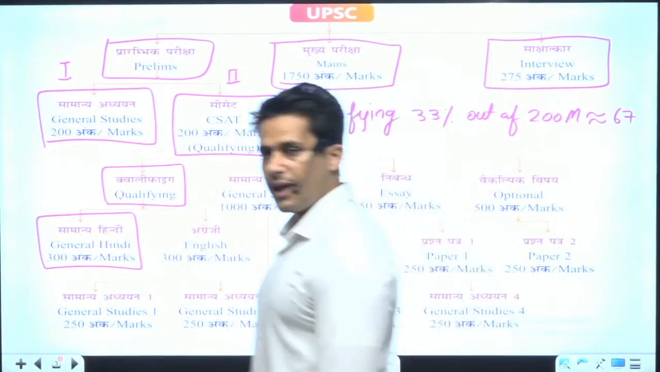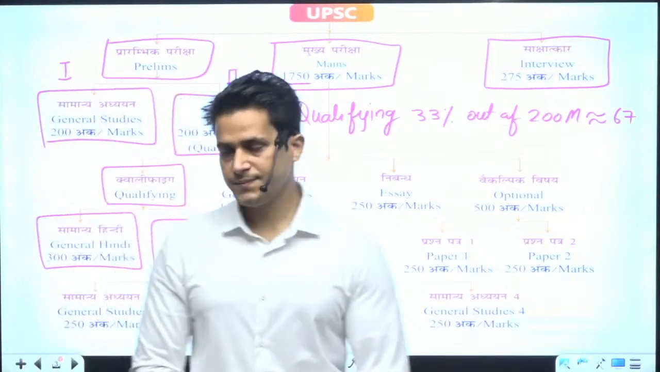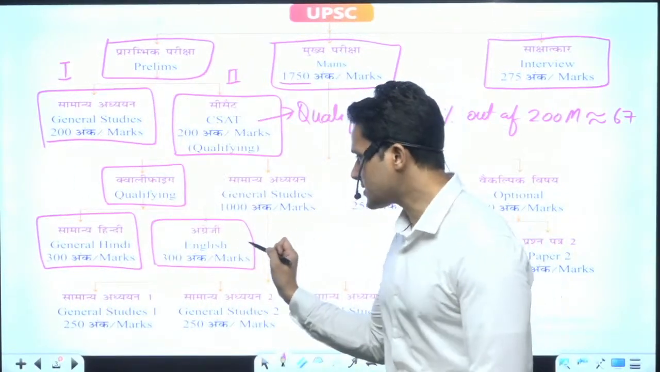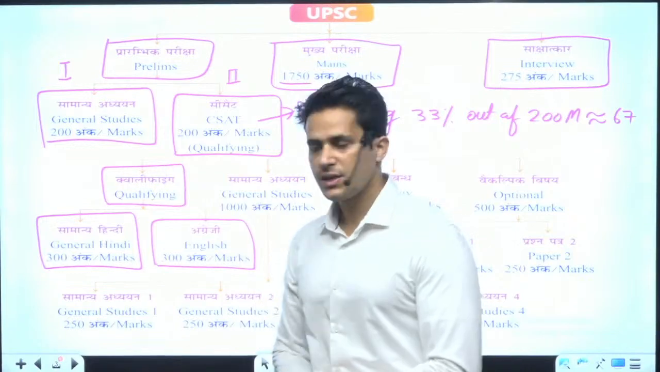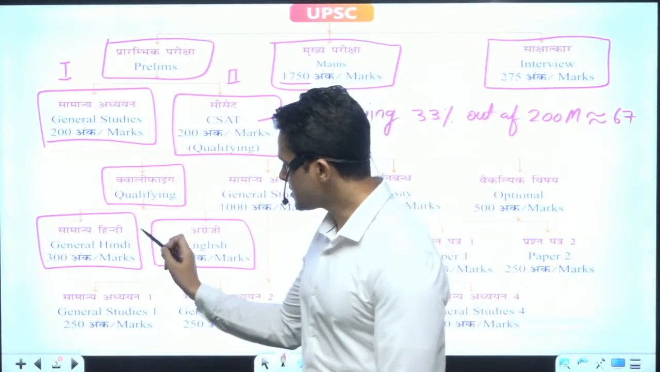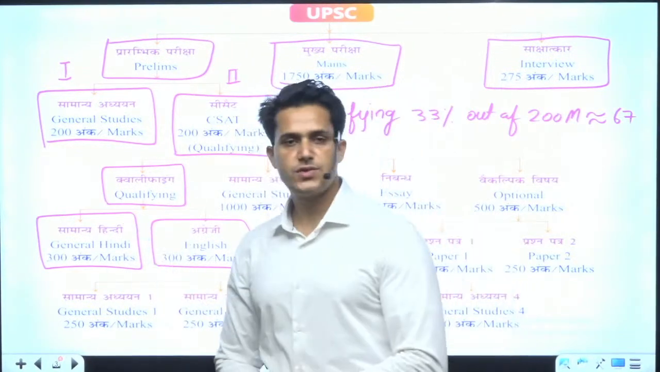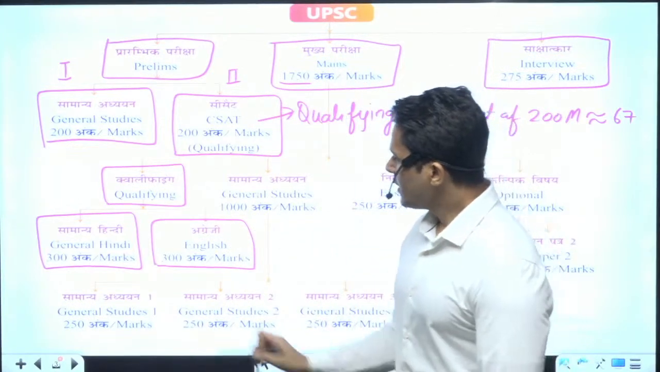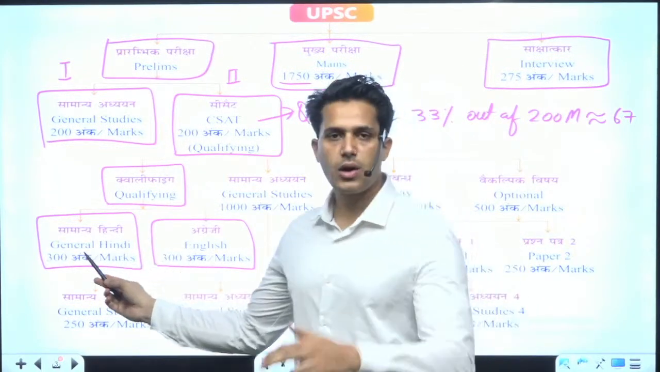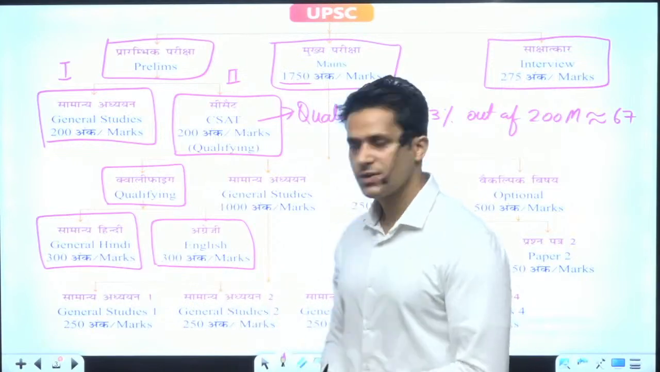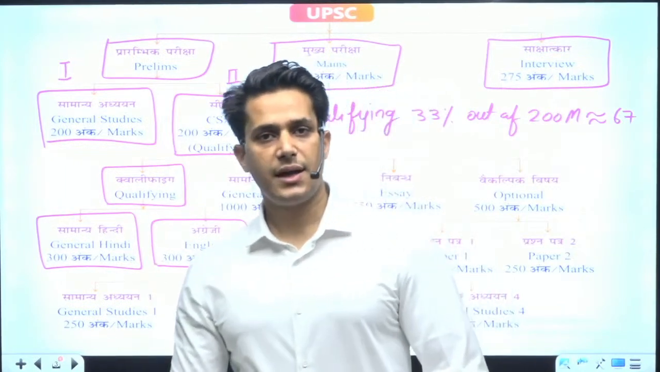On the other hand, English is the second paper, which is also of 300 marks. This is compulsory for every student. There is no choice in place of English, while you can take any other language in place of general Hindi. Okay? These 2 papers are just qualifying. The 300 marks of Hindi or any other language and the 300 marks of English will not be counted in the final exams and cutoff.